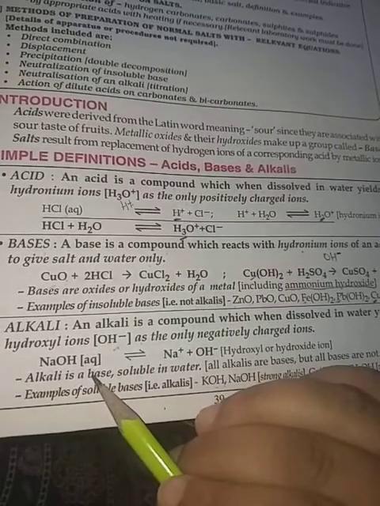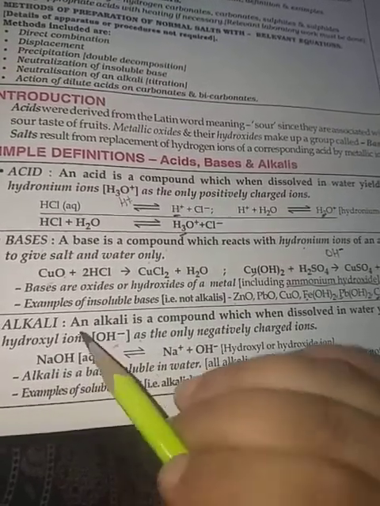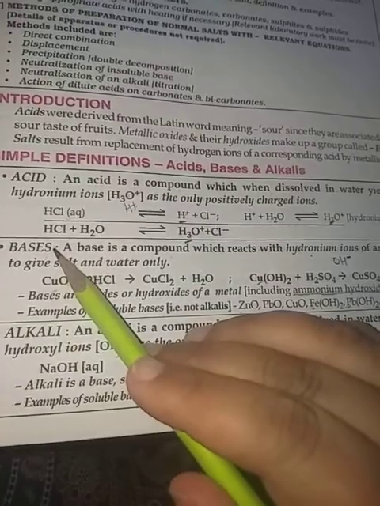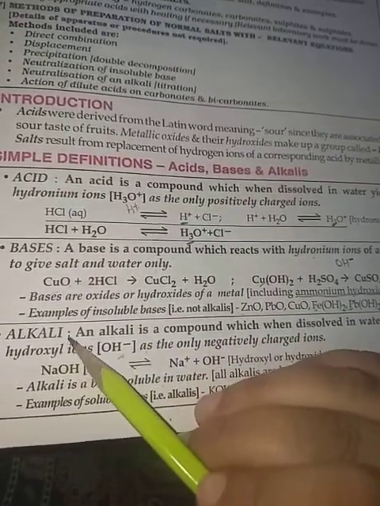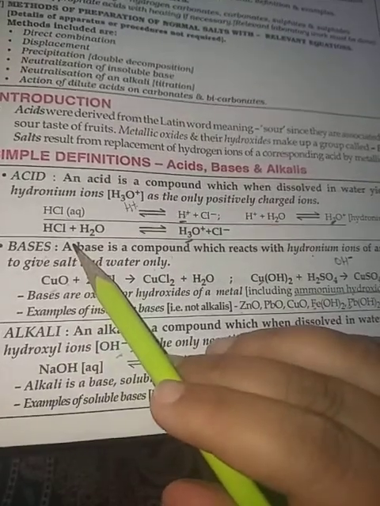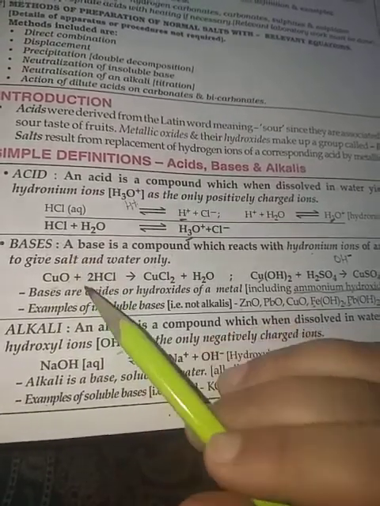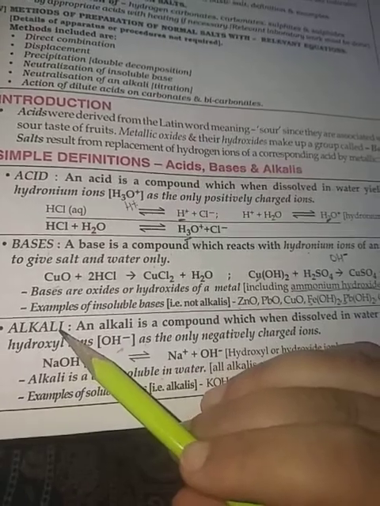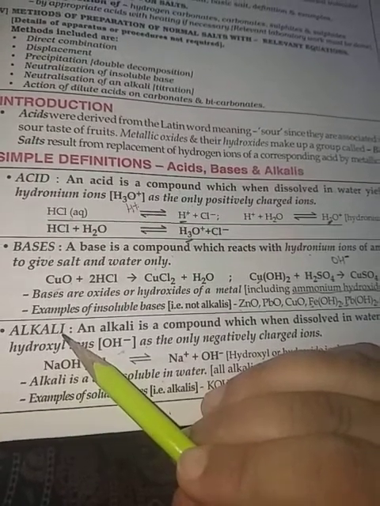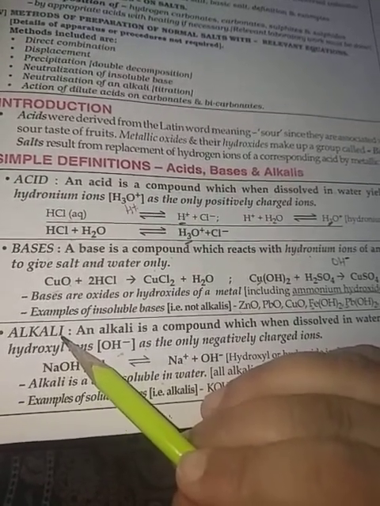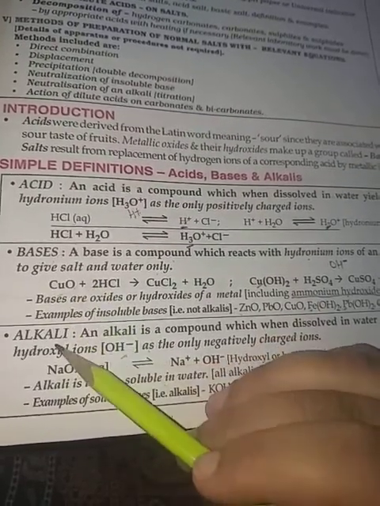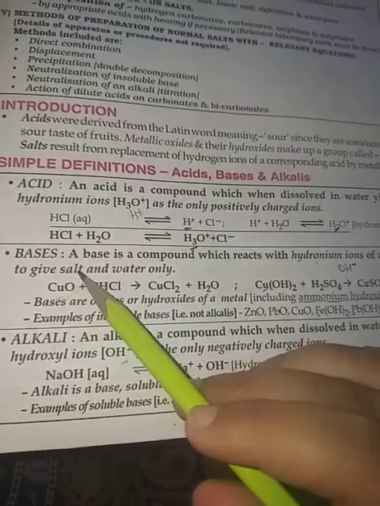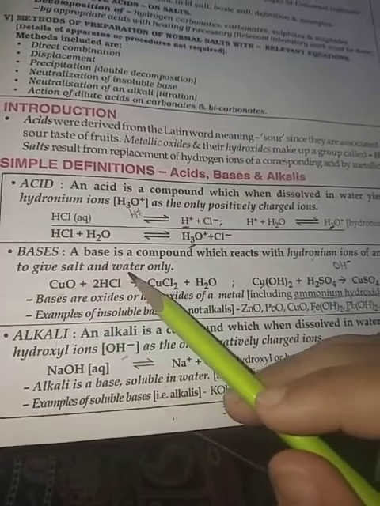An alkali is a base which is soluble in water. All alkalis are bases, but all bases are not alkalis, because alkalis are only those bases which are soluble in water, but bases include alkalis as well as those bases which are insoluble in water.